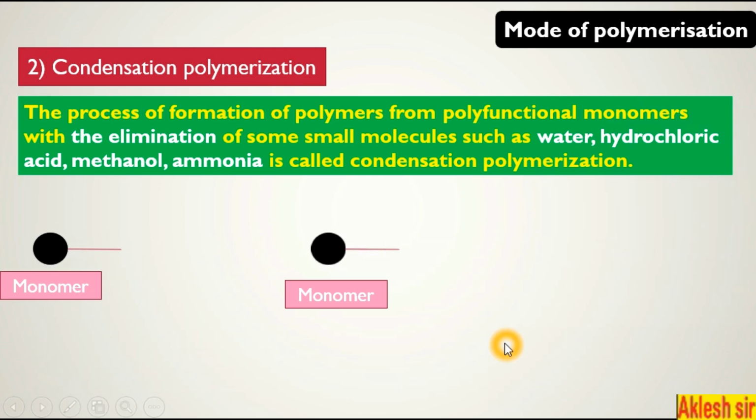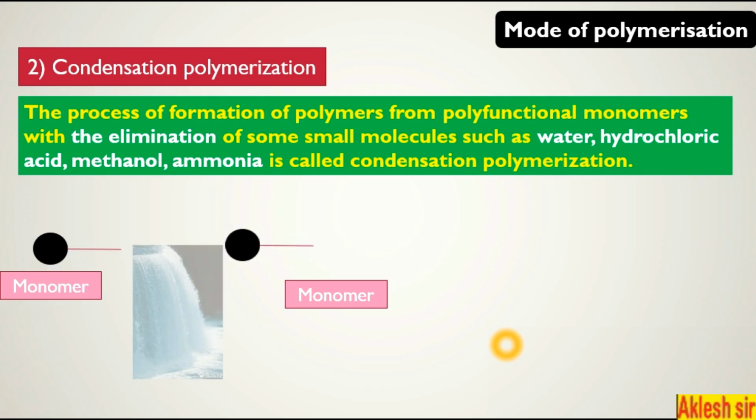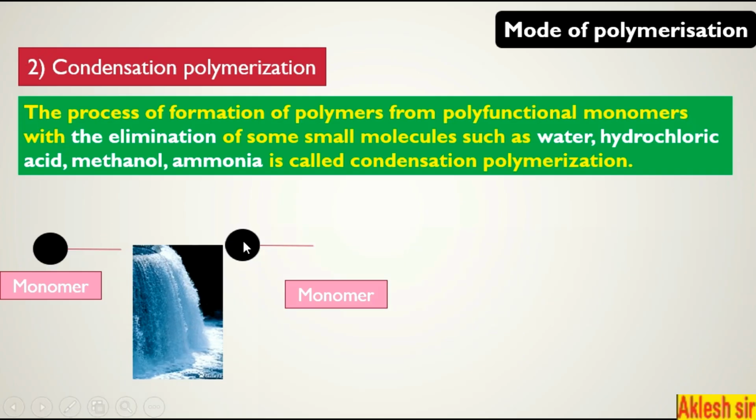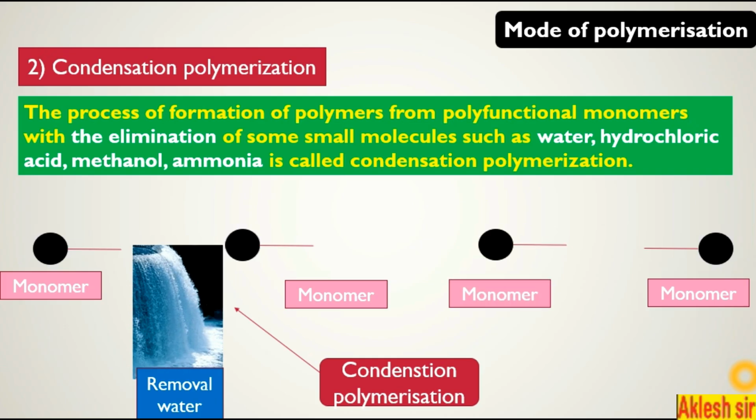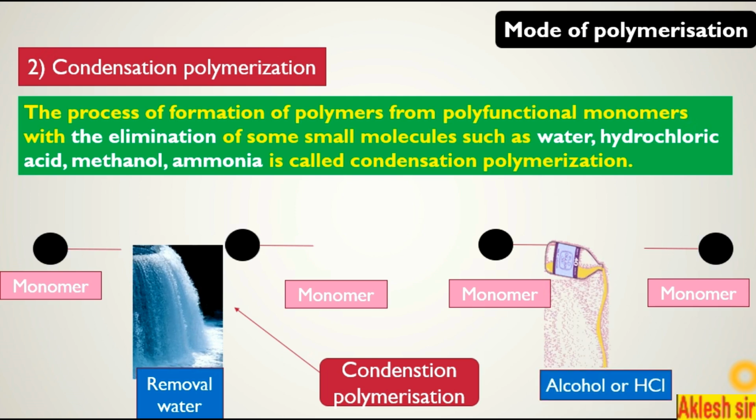When these two monomers combine, there is a loss of water between them. One molecule gives H, another molecule gives OH, so H and OH will remove the water molecule. There is a removal of water molecule and condensation takes place. This is known as condensation polymerization. Another example: these are the two monomers, and in between the two monomers there is a removal of an alcoholic group or HCl group.